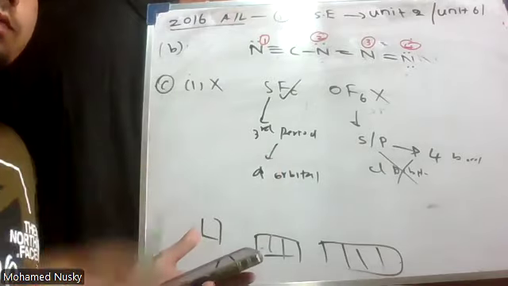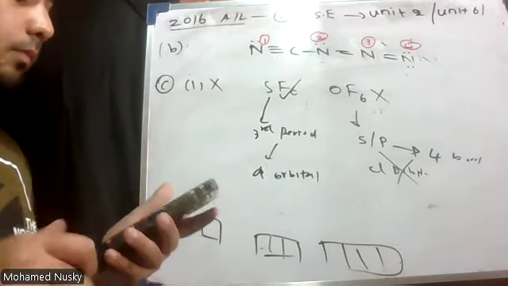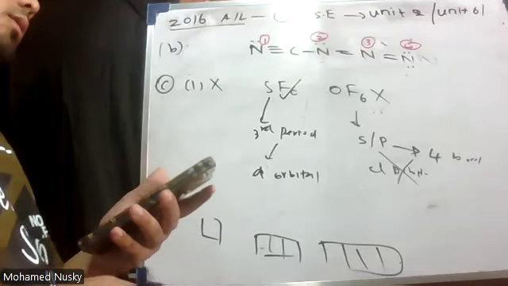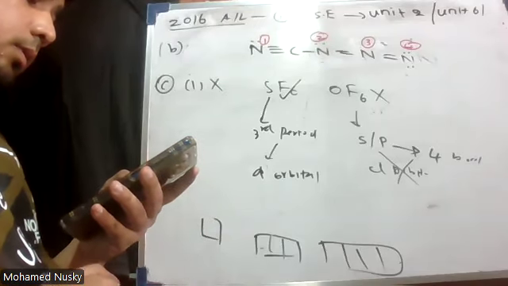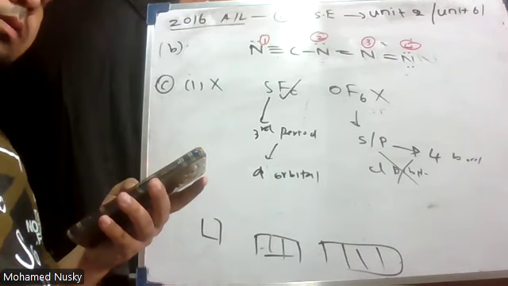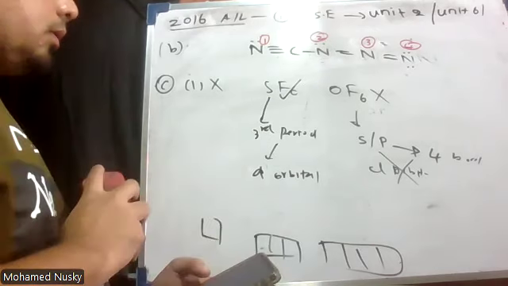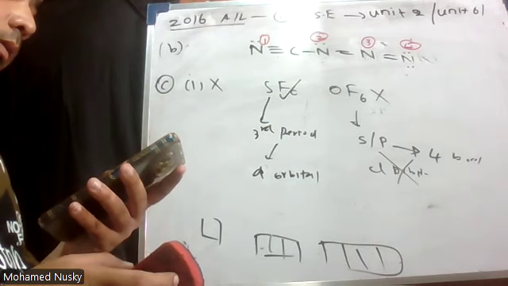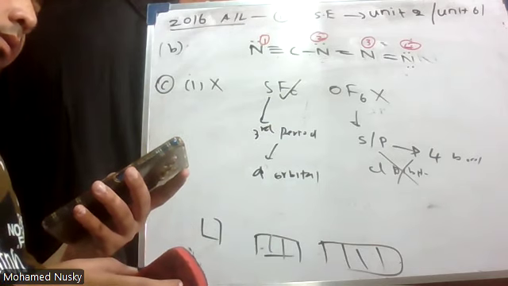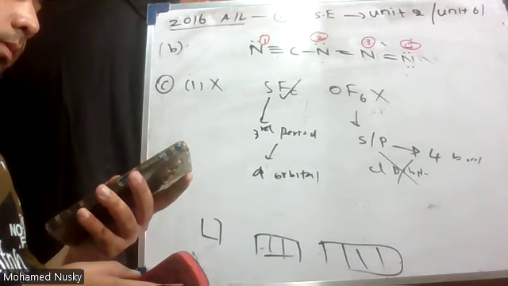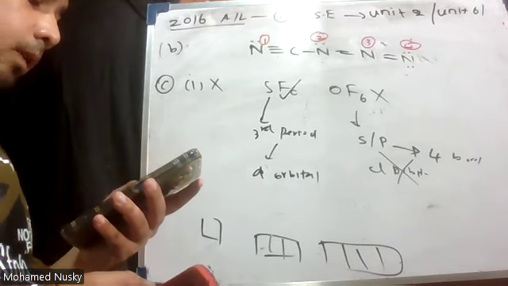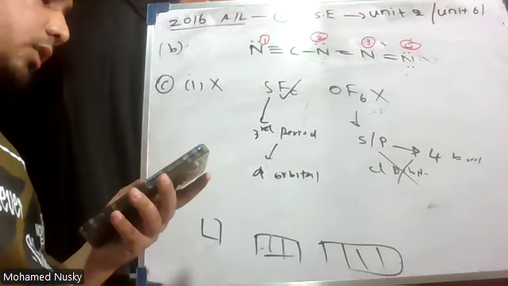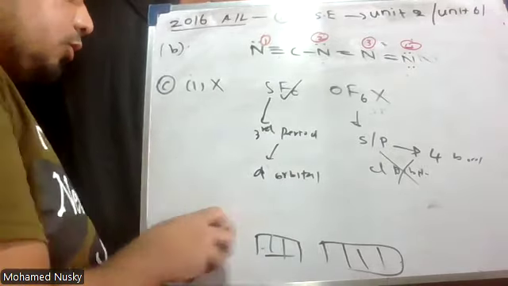It can form more than 4 bonds. So, false. Roman number one is false. Now we'll go to Roman number two.